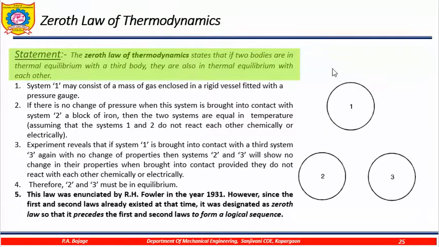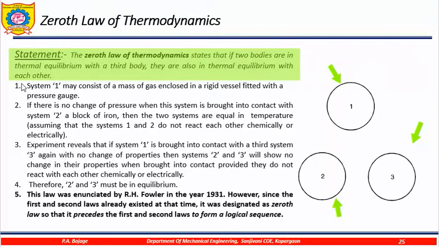If body A or body 1 and body 2 is in thermal equilibrium with body 3, it means that all the bodies are in thermal equilibrium. Means, in simple words, the temperature is same. If all the 3, 1, 2 and the third body has the same temperature, it means that all are in thermal equilibrium. And this is the zeroth law of thermodynamics.